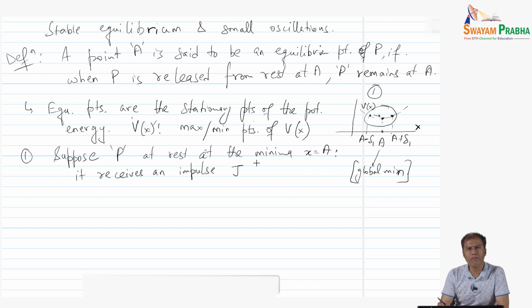But suppose we give a push to the ball so that it starts to move away from that minima.